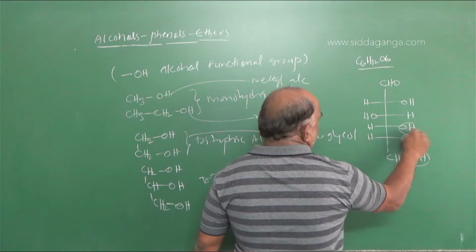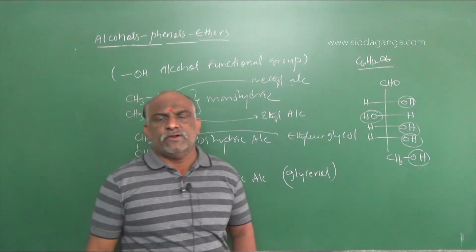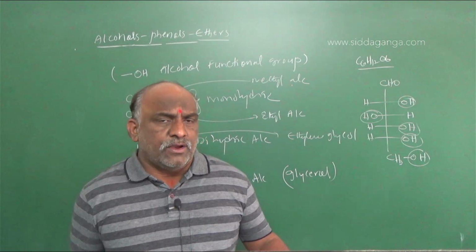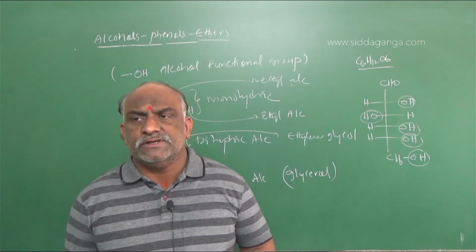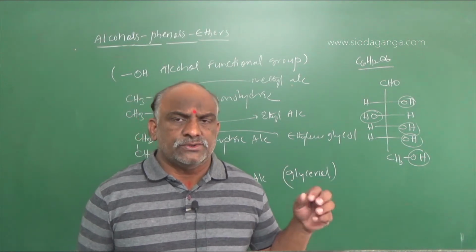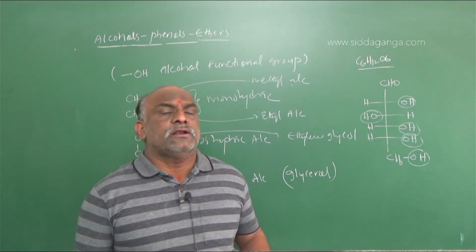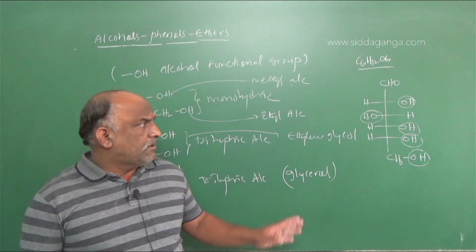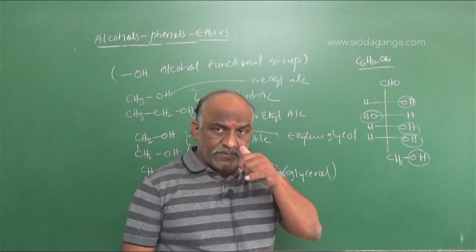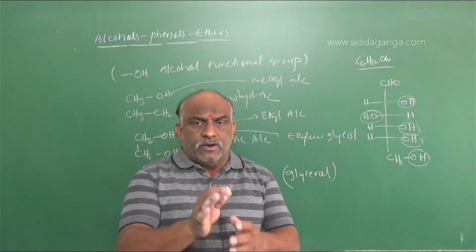One, two, three, four, five. So glucose is an example of a pentahydric alcohol. It is a polyhydric alcohol. Polyhydric means more than three OH functional groups, which are found in carbohydrates. Those are glucose, fructose, sucrose, maltose, cellulose, starch, whatever compounds are carbohydrates. All carbohydrates are polyhydric alcohols only. I think you have to understand this concept.